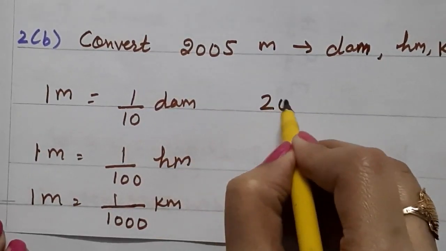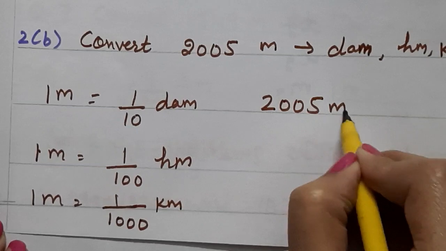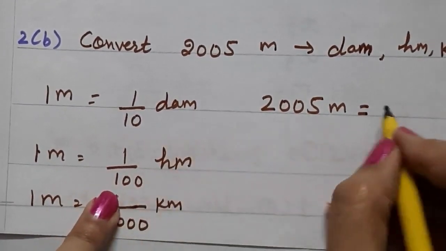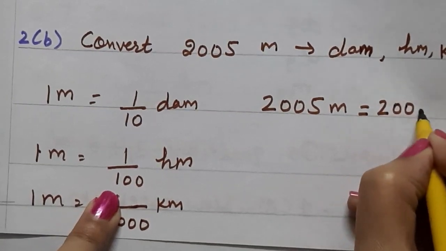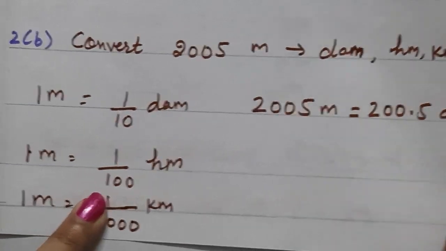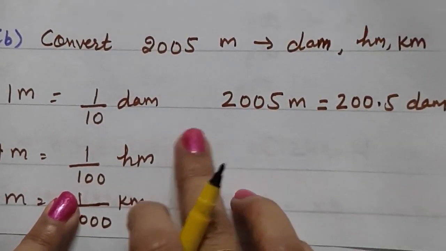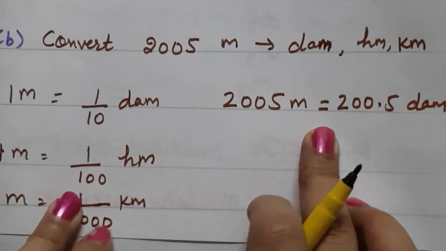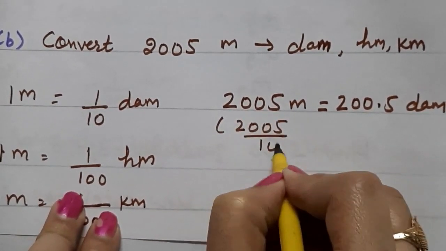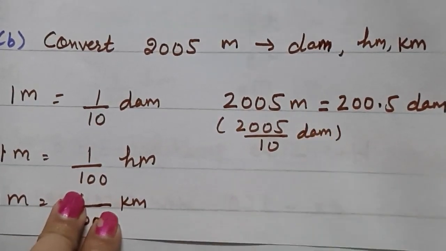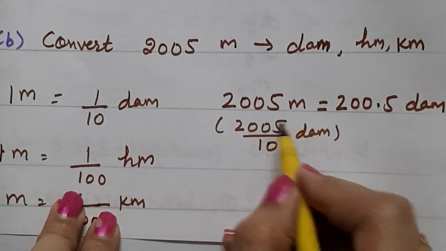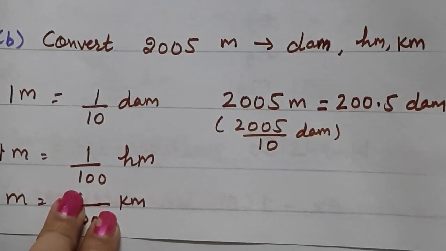And now 2005 meter will become 2005 upon 10. So 200.5 decameter. Got it? What we have to do? We have to divide it by 10. If you have any doubt, I can tell you again. Look here. Now is it clear to you? 1 zero is there, so you will put the decimal before the one's place.